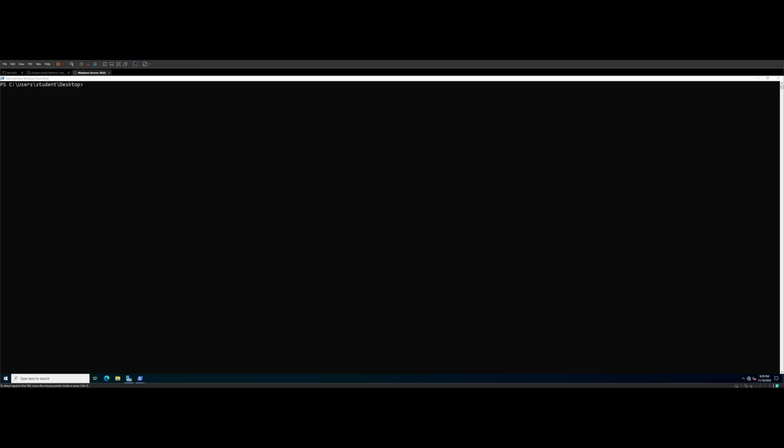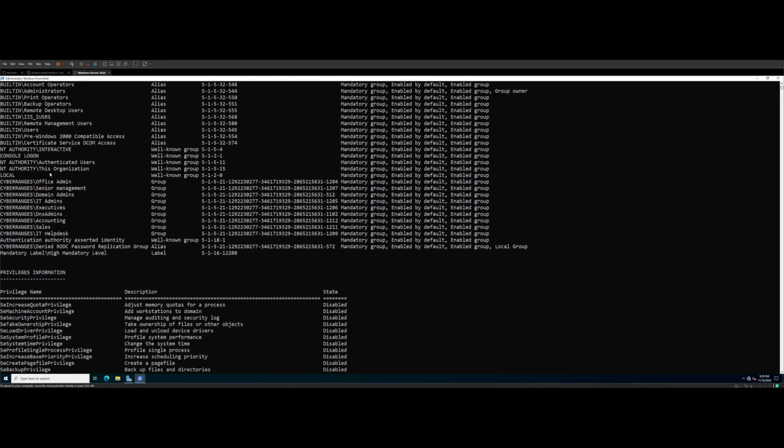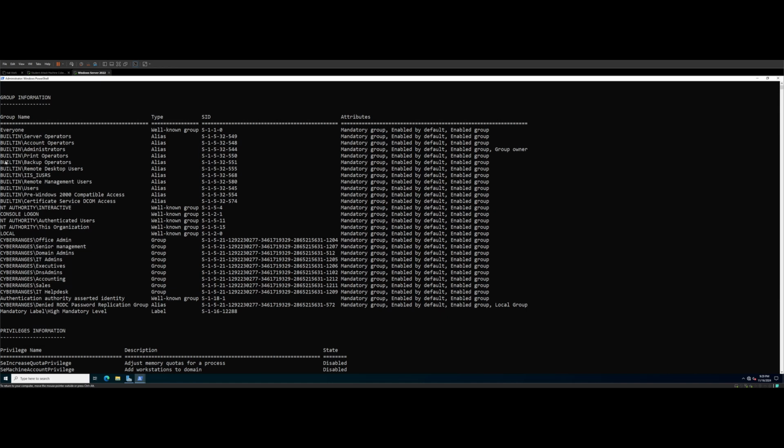All right, welcome again. So now we're going to be looking at backup operators. If we do a whoami /all on a Windows machine here, we can see that we are part of that backup operators group. We can also see that we're part of that group on the local machine itself, since it's built in. So we should be able to get local administrator privileges on here.